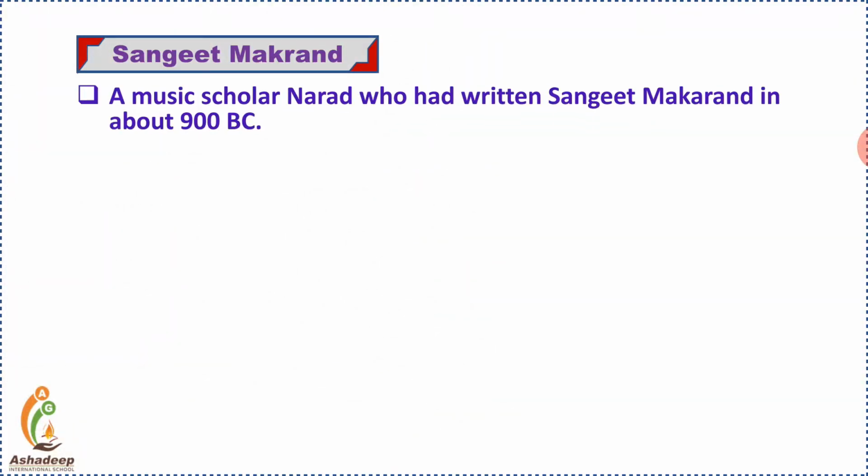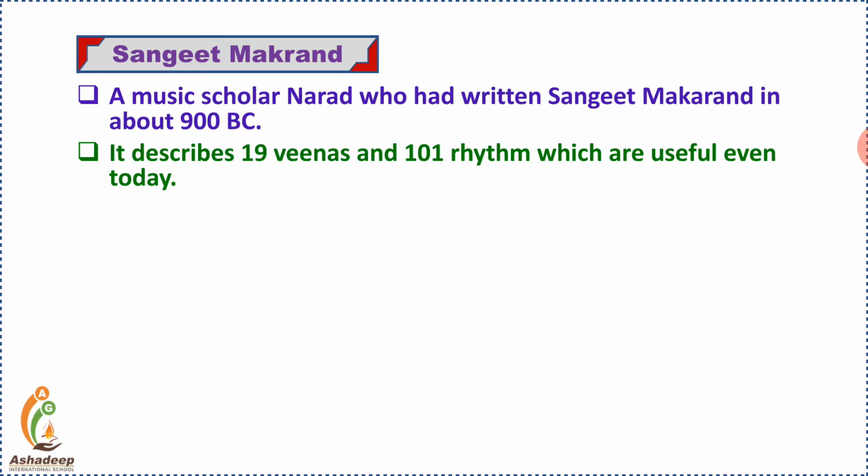A music scholar Narad, you might have seen in different mythological serials, Narayan Narayan. So that Narad, a scholar, wrote Sangeet Makrand in about 900 BC. It is one of the oldest literatures, and it describes around 19 veenas and 101 rhymes which are useful even today.